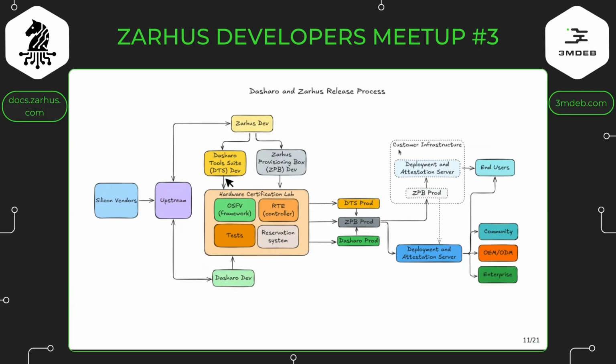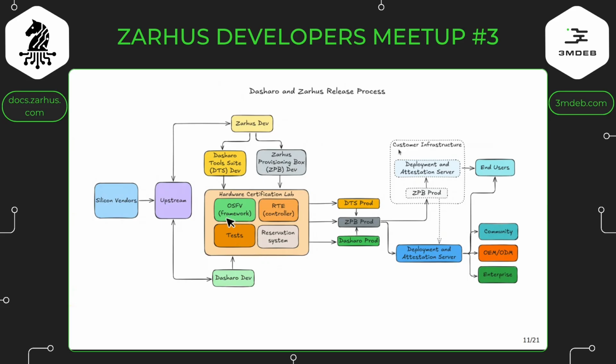So we know that we produce Dasharo Tools Suite. There will be a status today. There is a product called Zarhus Provisioning Box, which is doing very well. We use it, sometimes even in our hardware lab, for validation of Dasharo, and also for validating those components standalone.